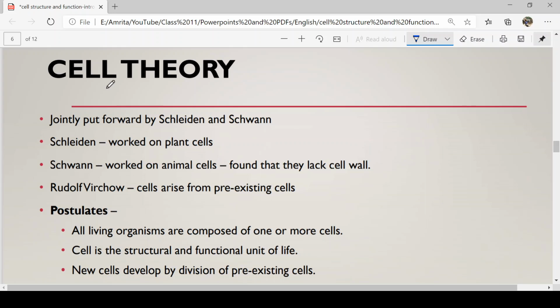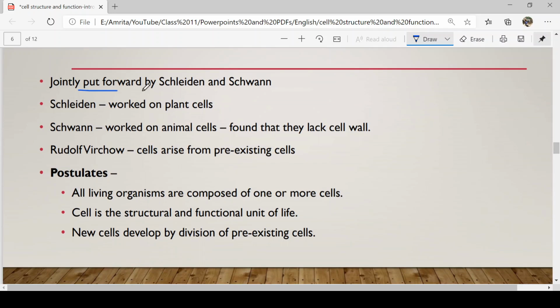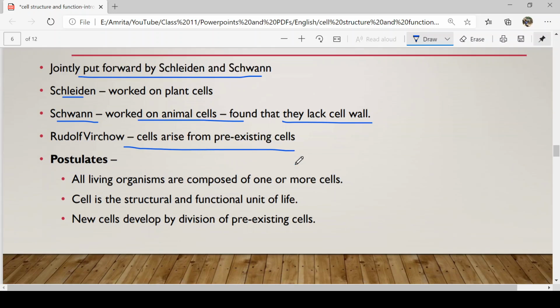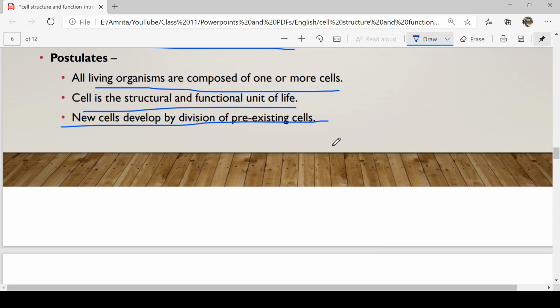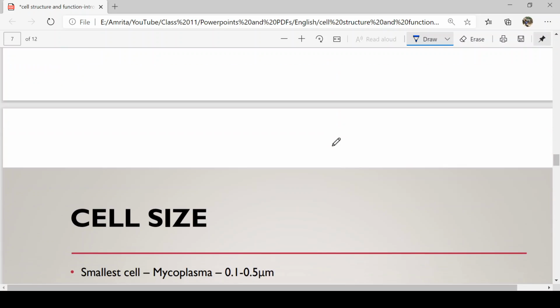So this is the cell theory jointly put forward by Schleiden and Schwann. Schleiden worked on plant cells, Schwann worked on animal cells, and found that they lacked cell walls. Virchow said cells come from pre-existing cells. So this is what the cell theory postulates: all living organisms are composed of one or more cells. The cell is the structural and functional unit of life, and new cells develop from division of pre-existing cells. So this covers cell theory.